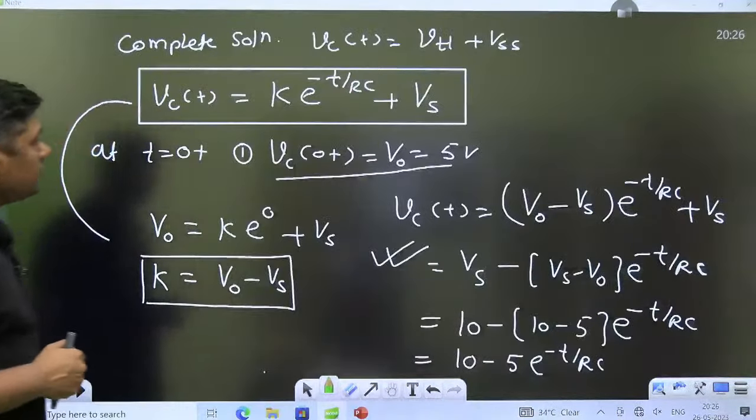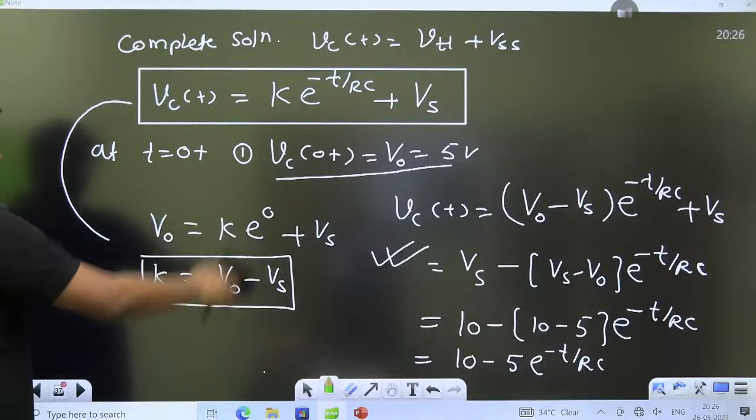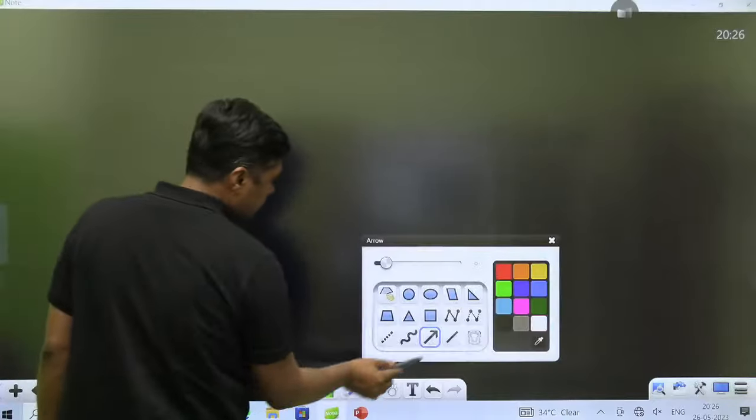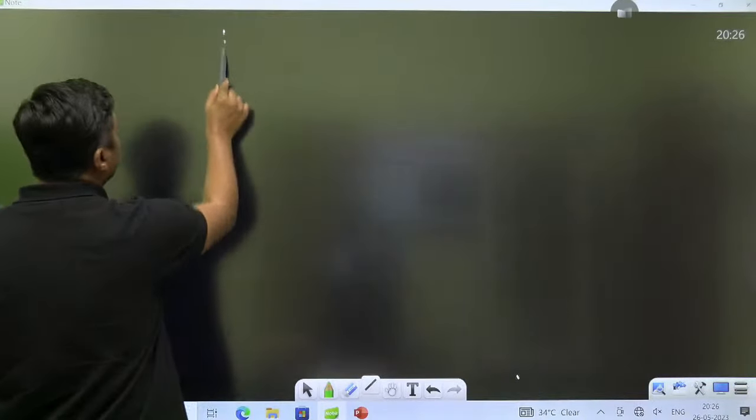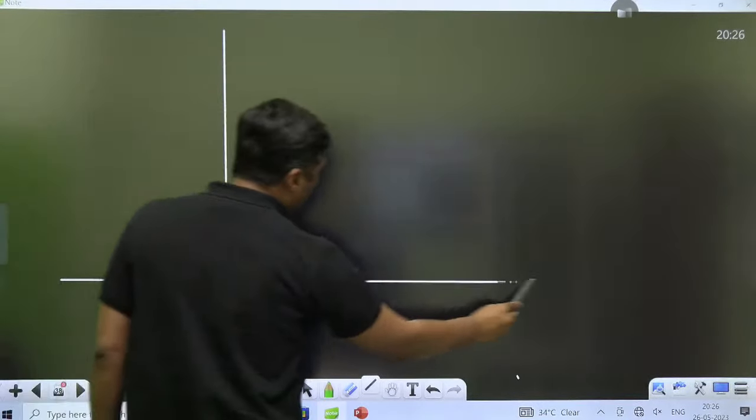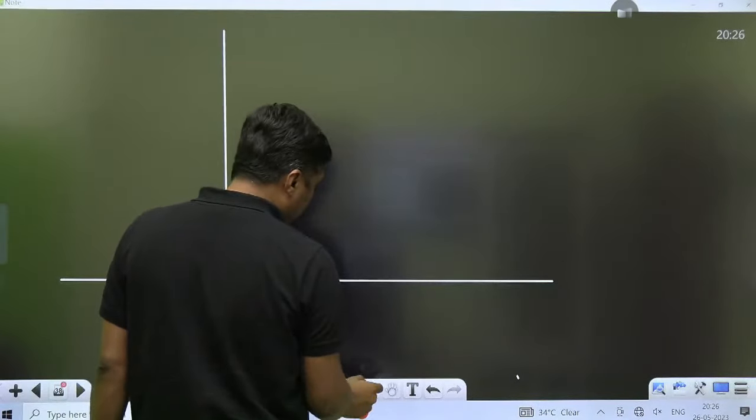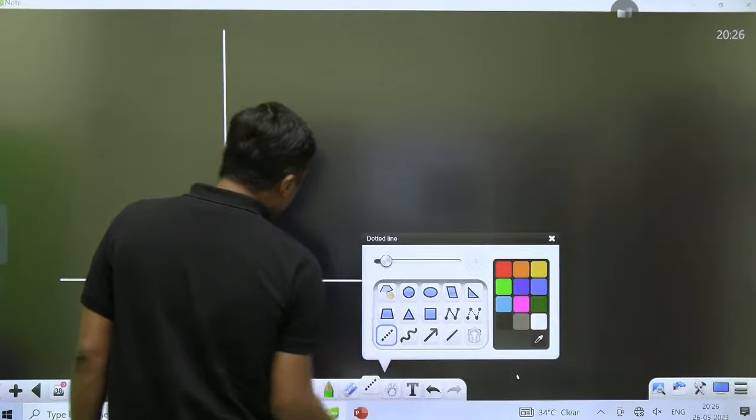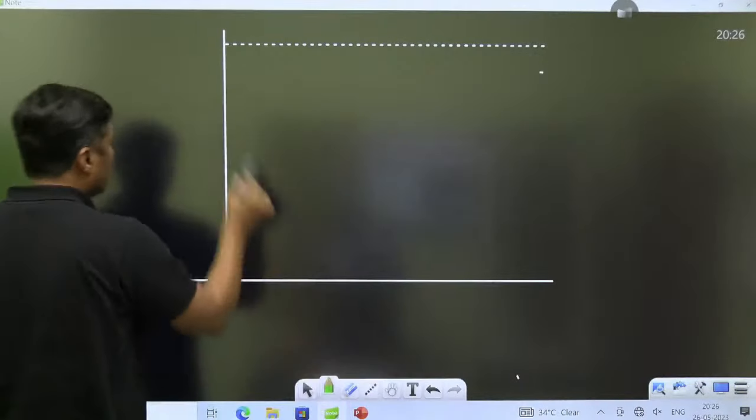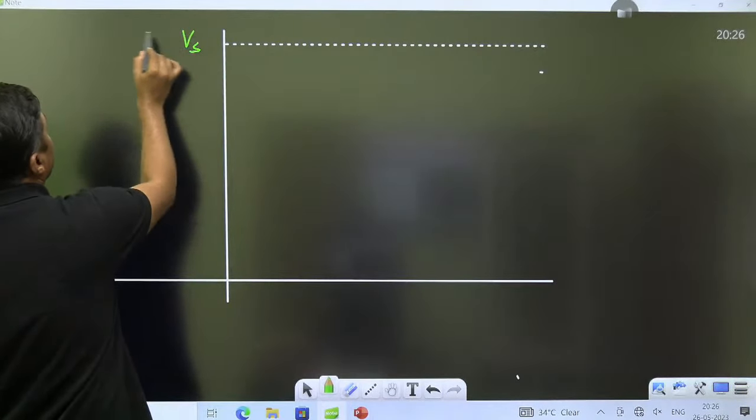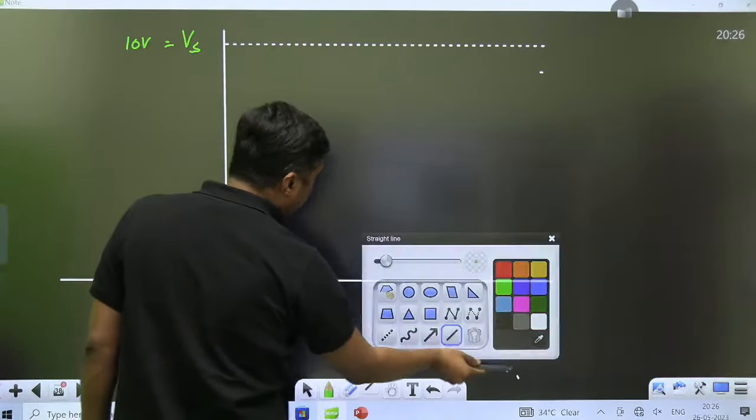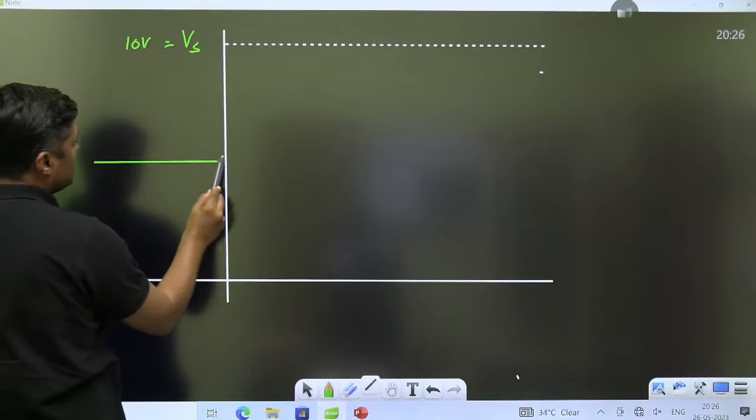Or if you have any initial voltage, 5 volt for example, then this curve is important. In a GATE exam, we get questions with some initial voltage, so a number of students are confused with that. Don't worry. If the initial voltage is 5 volt, the final voltage will remain the same, 10 volt. That is the Vs, the 10 volt. But if the initial voltage is 5 volt, the curve will start from this. Initial voltage is 5 volt, okay.